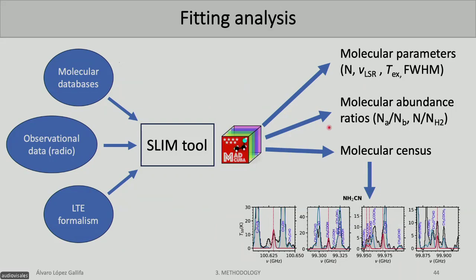And once we start adding molecules in MADCUBA, automatically it will retrieve the molecular parameters I previously mentioned, also molecular abundance ratios, because these ratios between column densities are going to be really interesting for us to compare with other sources. And also it will retrieve a molecular census. And MADCUBA plots this kind of panel, which helps us to determine if the molecule has been well detected or not.